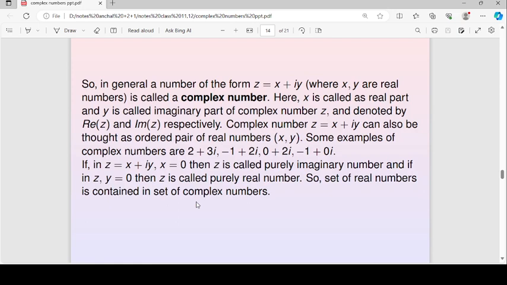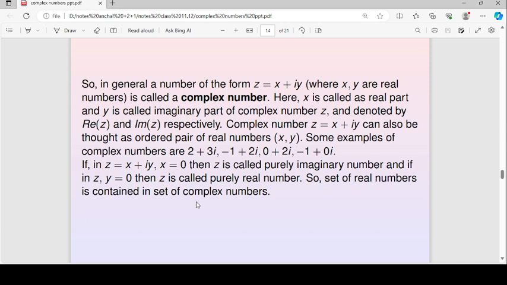So in general, a number of the form x plus iota y, where x and y are real numbers, is called a complex number. Here x is called the real part of z and y is called the imaginary part of z, and they are denoted by Re z and Im z respectively. Complex number z equal to x plus iota y can also be thought of, as a geometric interpretation, as an ordered pair of real numbers x comma y, where x denotes the number on the x axis and y denotes the number on the y axis.